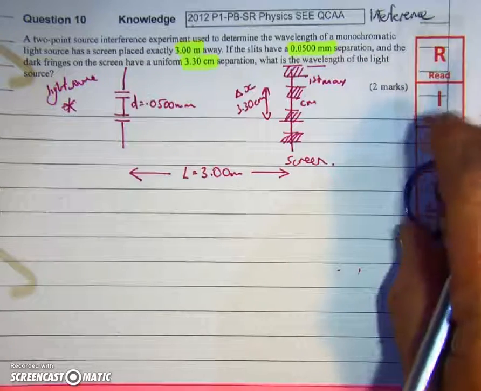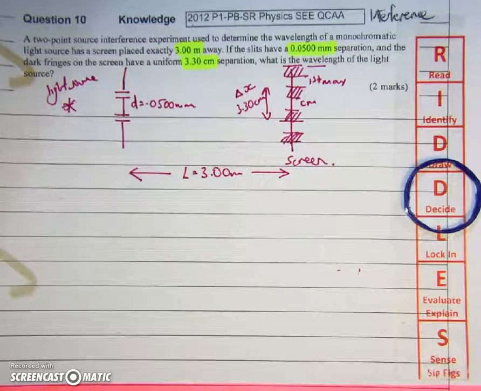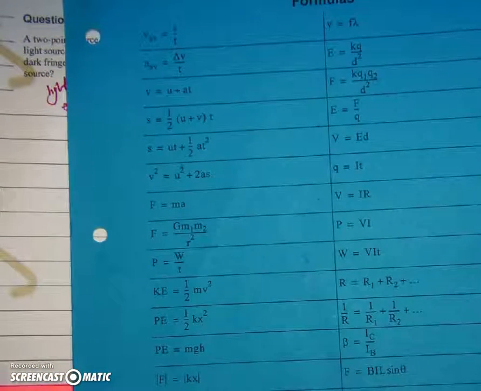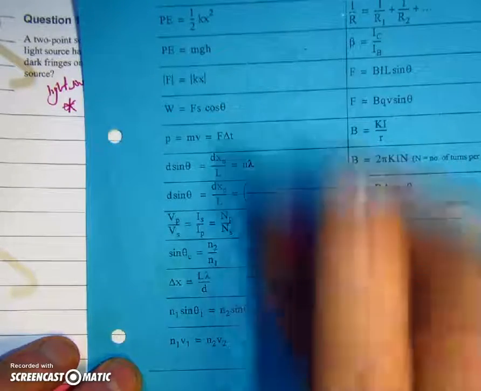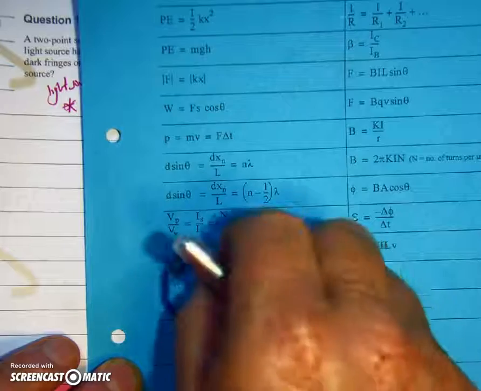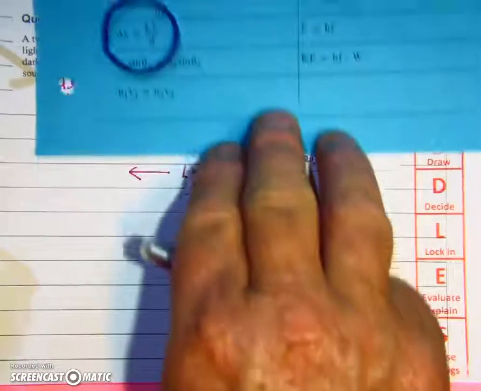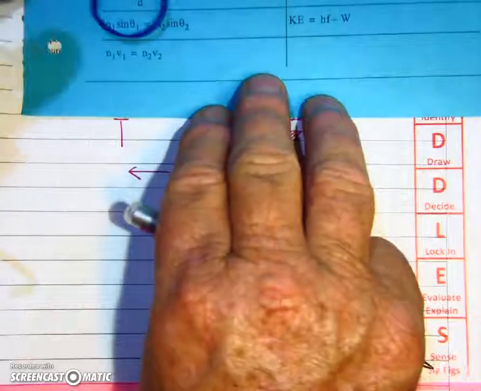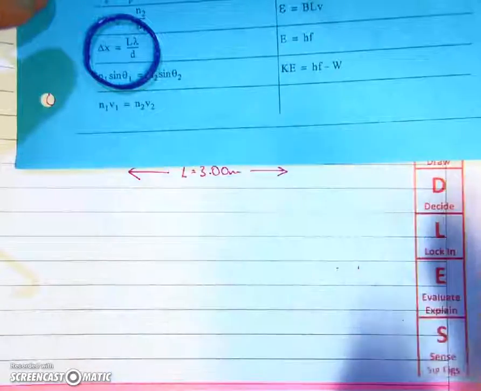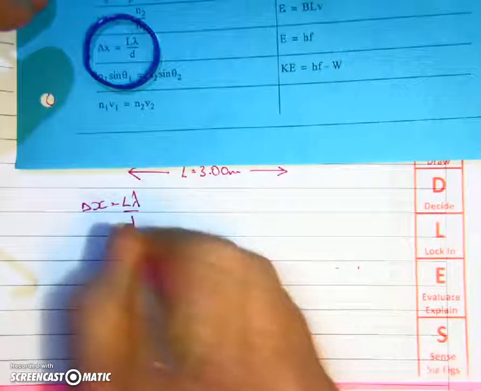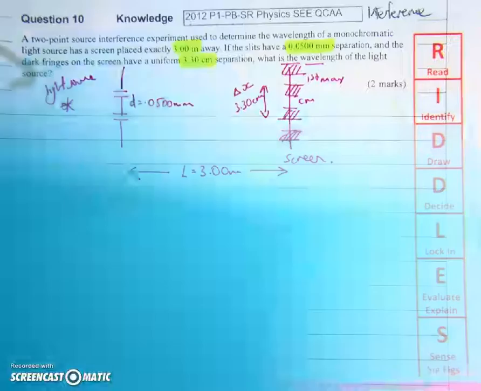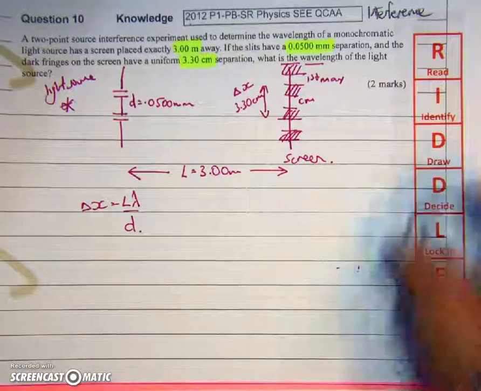We now need to decide how we're actually going to solve this particular problem. So it's time to have a look at our formula sheet. It starts off with all these kinematics values at the top. We're on to the second part of the exam, so we're into the light section. In the light section, we see a formula: delta X equals L lambda on D. Let's see whether that's the right formula for this problem.